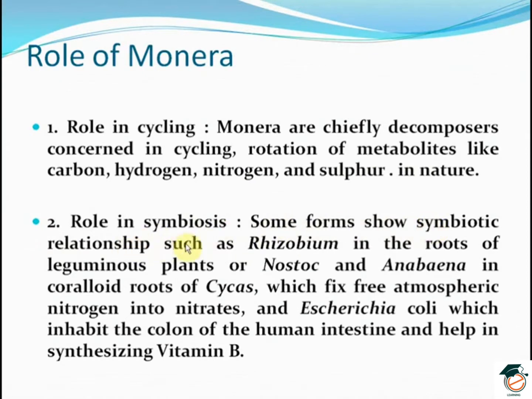Some forms show symbiotic relationships such as Rhizobium in the roots of leguminous plants or Nostoc and Anabaena in the coralloid roots of Cycas, which fix free atmospheric nitrogen into nitrates, and Escherichia coli, which inhabits the colon of the human intestine and helps in the synthesis of vitamin B.